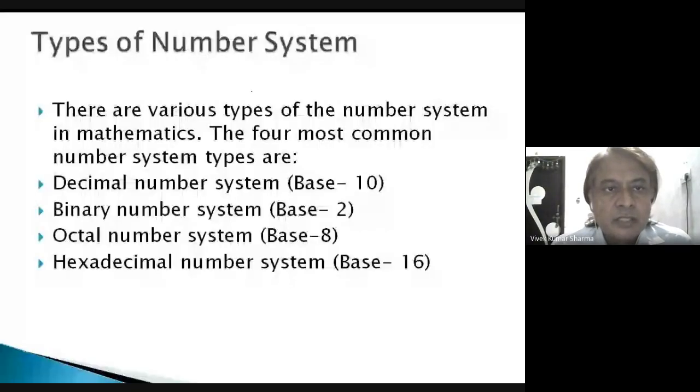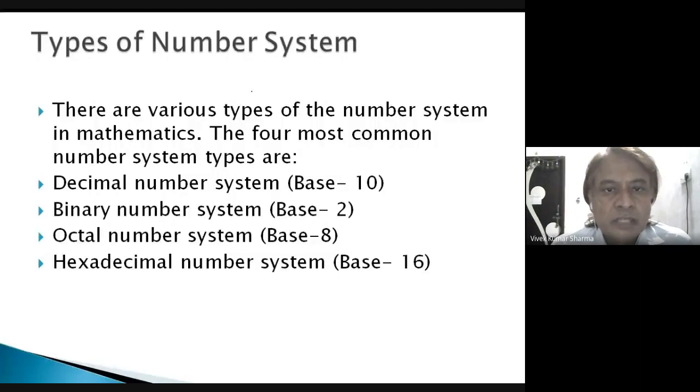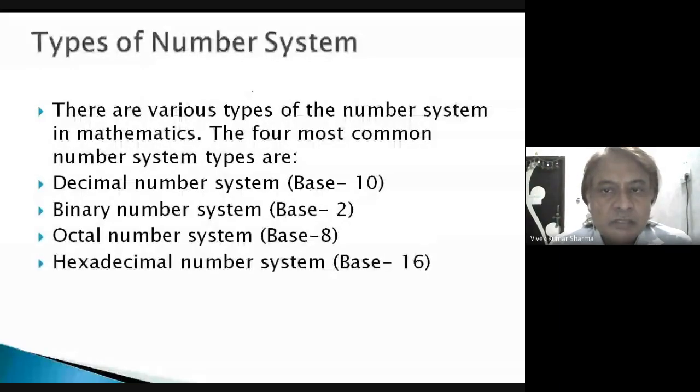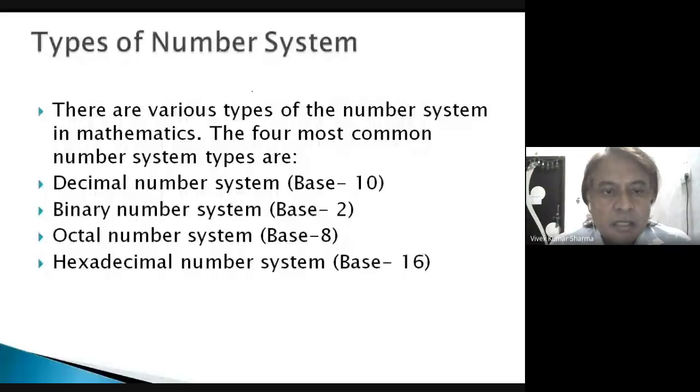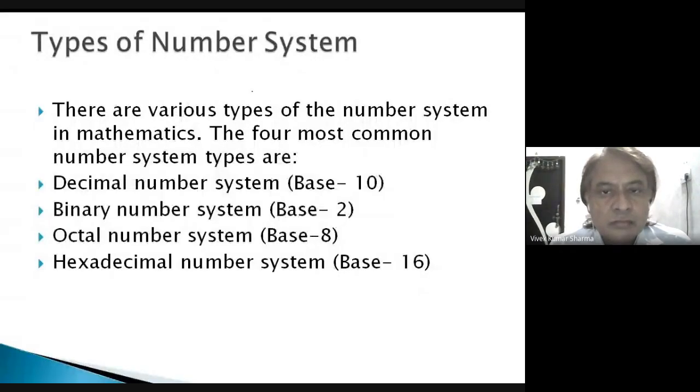And types of number system. Now we will discuss. There are various types of the number system in mathematics. The four most common number system types are decimal number system, binary number system, octal number system, hexadecimal number system. So you can see here the base of the decimal number system is 10. Base of the binary number system is 2, octal number system is 8, and hexadecimal number system is 16. So in the decimal system we use the symbols 0 to 9. That is why it is base 10.